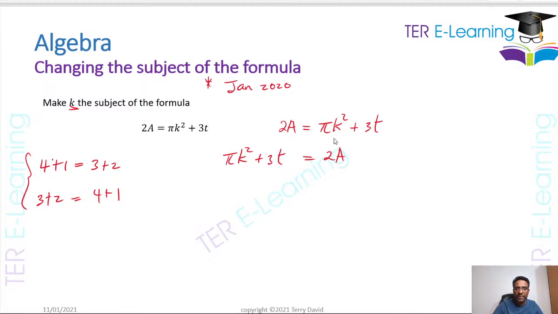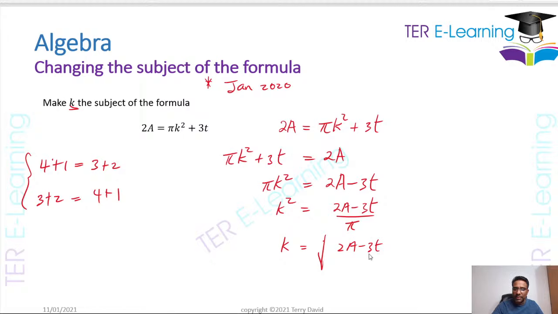If you have 2a is equal to pi k squared plus 3t, then it also means that pi k squared plus 3t is equal to 2a. That's why I'm not changing the sign. And you want to make k the subject, so the first thing to do is to get rid of that 3t. So this is pi k squared is equal to 2a minus 3t, and k squared is equal to 2a minus 3t over pi. And if you want to get k, all you need to do is find the square root of everything here. So k is the square root of 2a minus 3t over pi, and that's my answer.